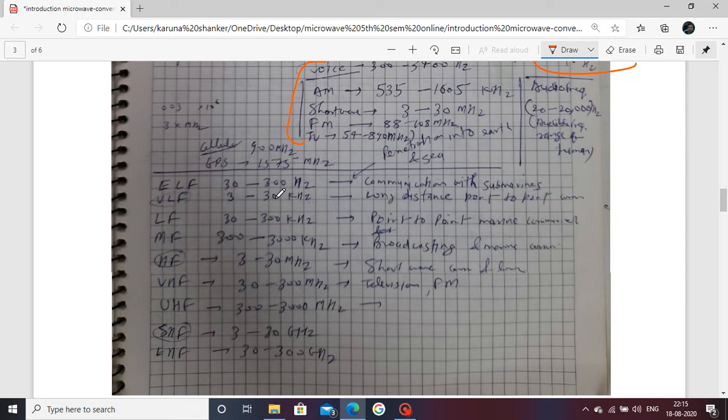Also, for example, elementary low frequency is used in communication with submarines, and very low frequency is used in long distance point to point communication. Suppose I come to the upper high frequency and super high frequency, these are used in satellite communication, radar communication, etc. These are the applications with your frequency range.